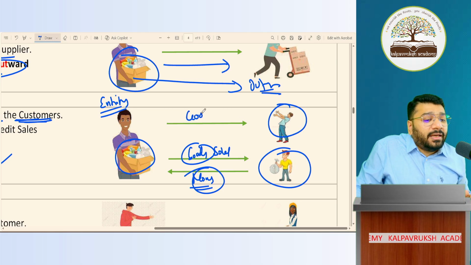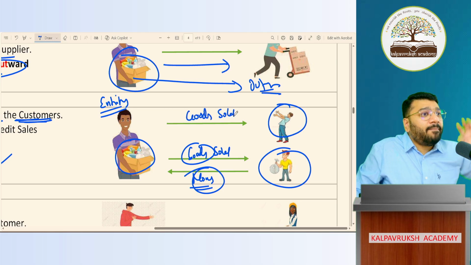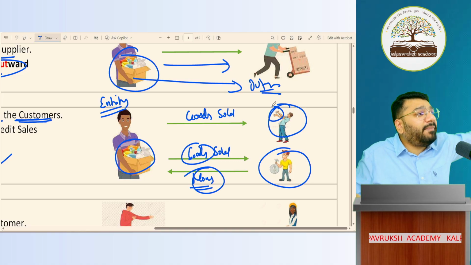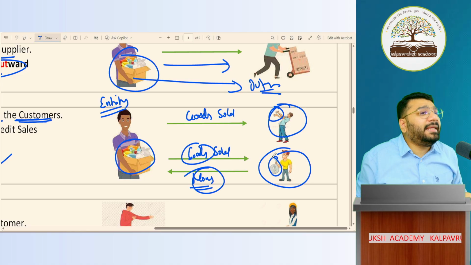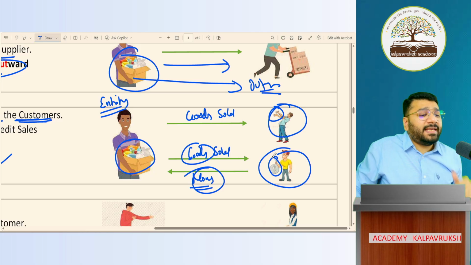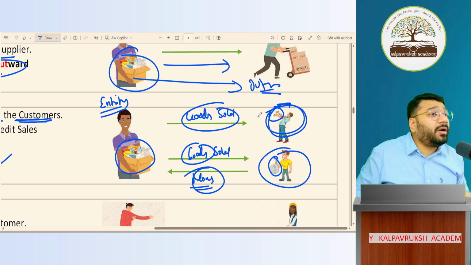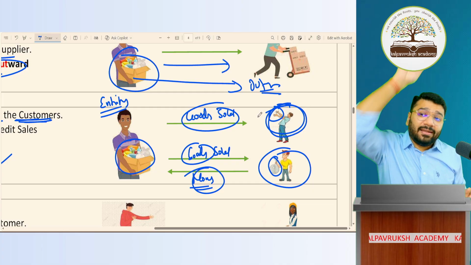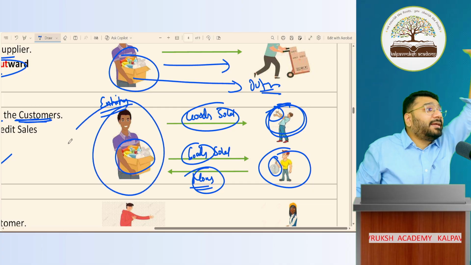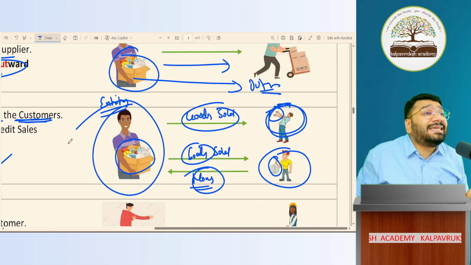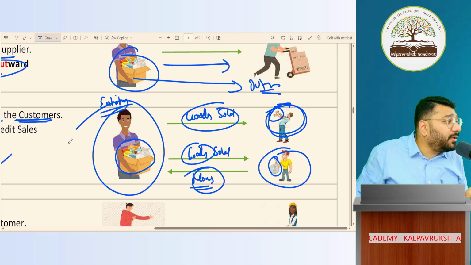Whereas in the first transaction, goods are sold, but money is not paid by the customer. He doesn't have money in hand. In the second case, customer has got money in hand. In the first case, entity is selling the goods to customer on credit. Means what? I sold the goods now. Money, I will get it later. This gentleman will get the money later. Such kind of sale is called as credit sale. Got it, not got it?